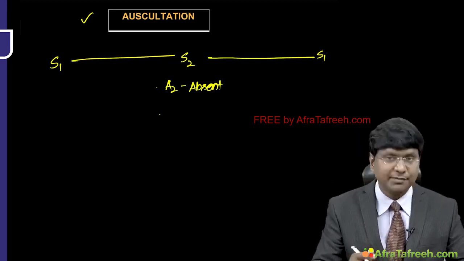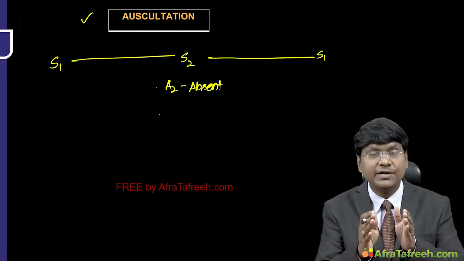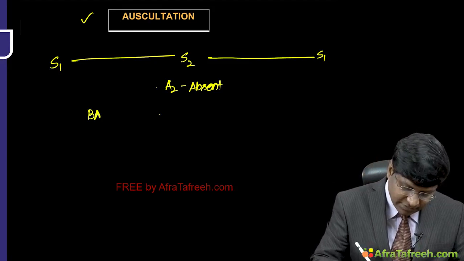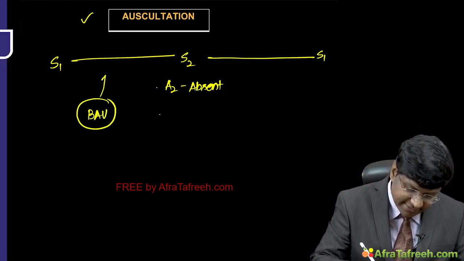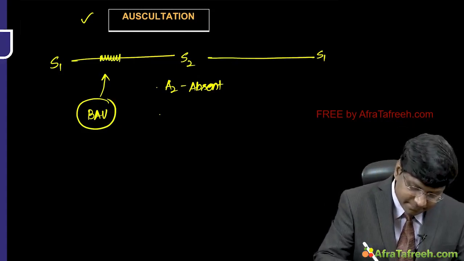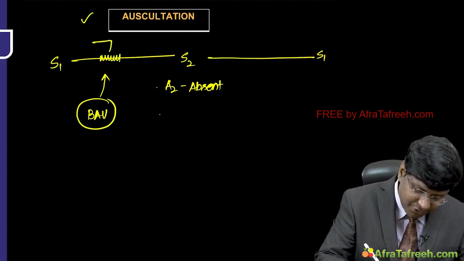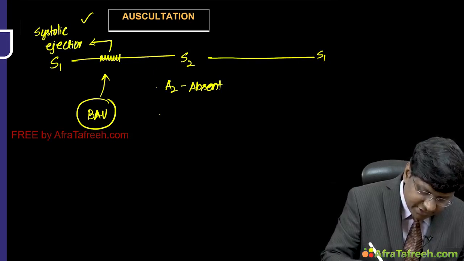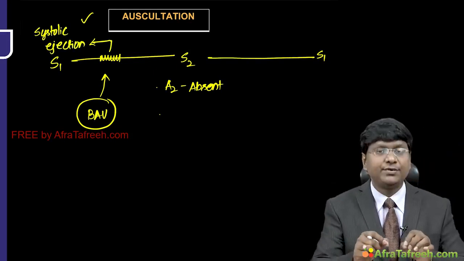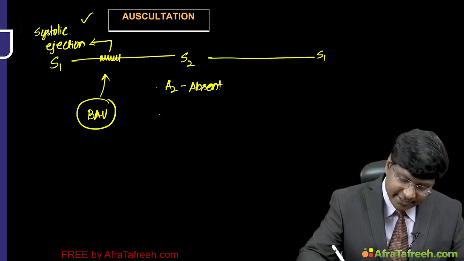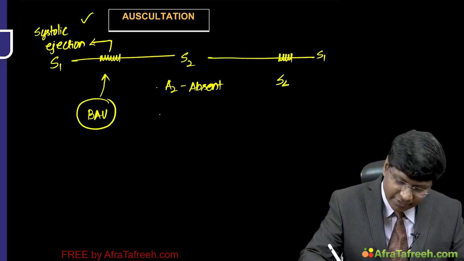And the next important point is, if the aortic regurgitation is due to a bicuspid aortic valve, then you will listen to a systolic ejection sound. And occasionally you can also listen to the fourth heart sound.